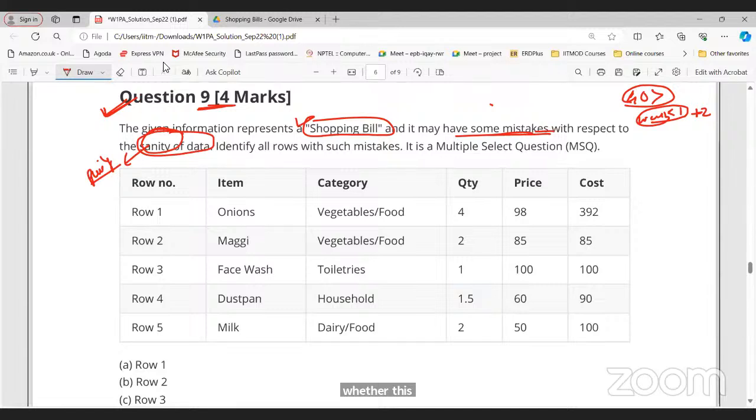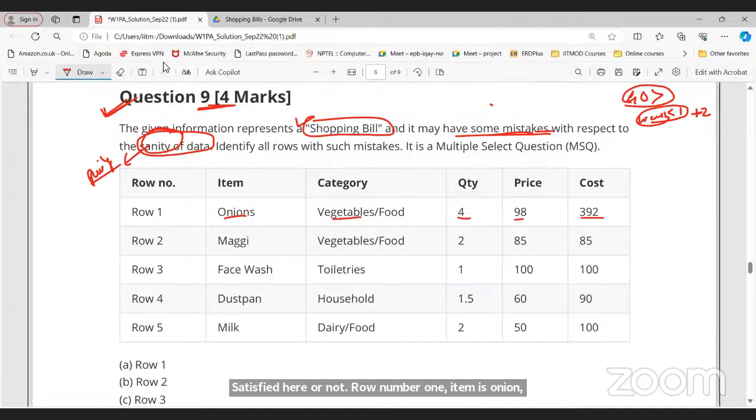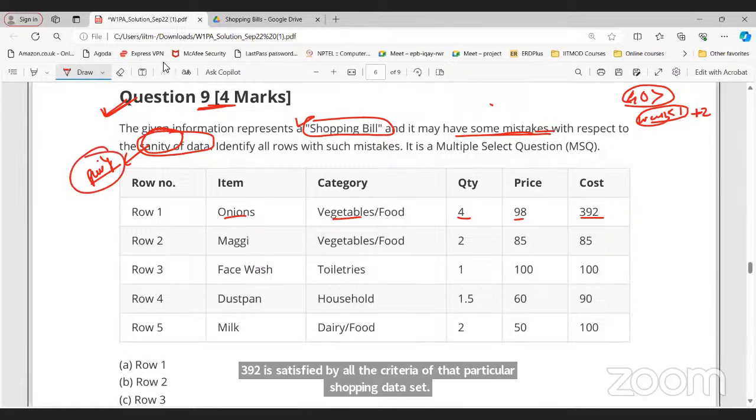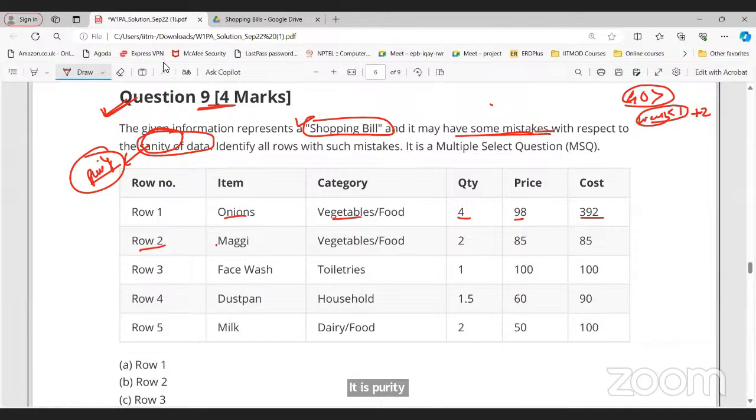Row number 1: item is onion, category vegetable food, quantity 4, price 98, cost 392. Does it satisfy all the criteria of the shopping data set? Is it pure? Yes, sir. What about row number 2? Maggi, food, 285.85. Wrong. Why wrong? Quantity 2 into 85 is 170. It should be 170, not 190. How much?